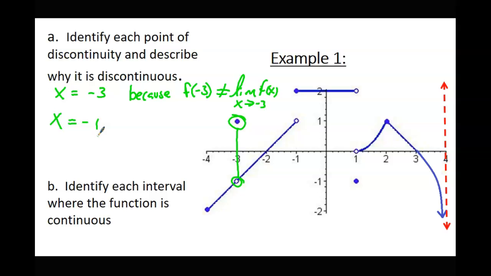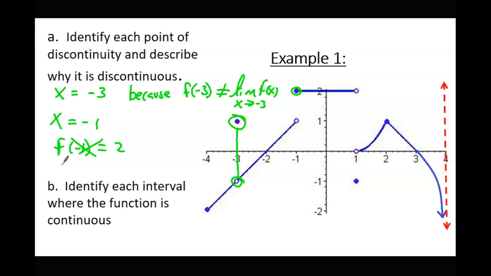There we go. We want to see, is f of that number, does it exist? So let's do that. Is there an answer for this? Yes. Okay, so let me call on someone to see if they can tell me what it is. Ryan, what is f of -1? That's right. Do you guys see it? There it is. That's my y value at that point. So is this the reason why it's not continuous? No. It's not because the function fails to exist, because the function does exist.